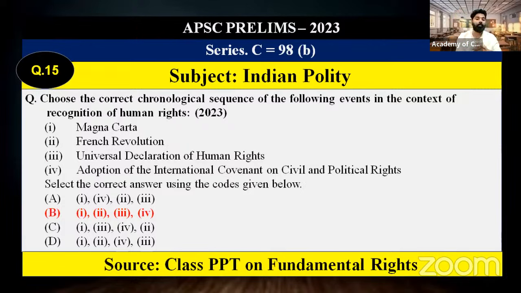So that is 1215. French Revolution, anyway, you know that it was before the independence period, around the 18th century. Then after the 1948 Universal Declaration, comes the adoption of the International Covenant on Civil and Political Rights. We have already conducted a separate session on human rights, UDHR, especially in Guwahati, and this ICCPR also we have taken. The correct answer will be option B, 1, 2, 3, 4. This is the chronological order.